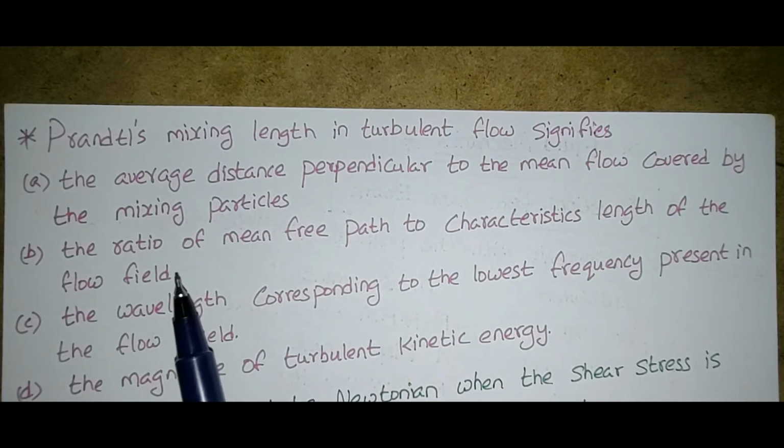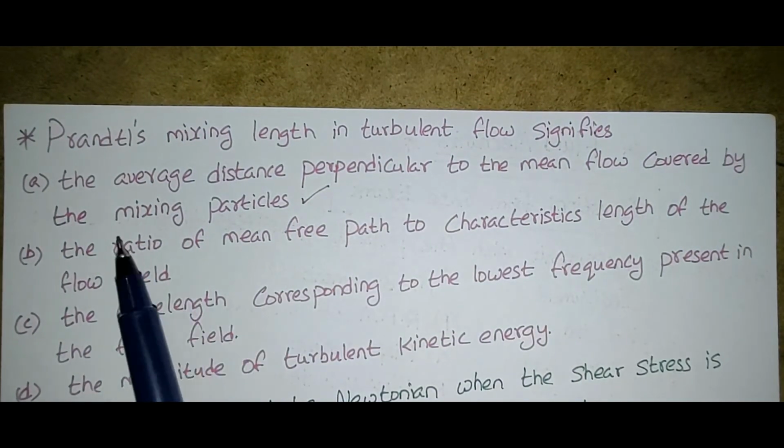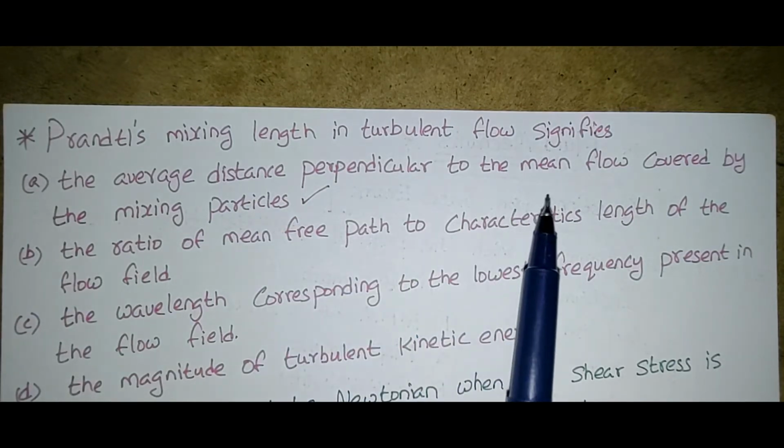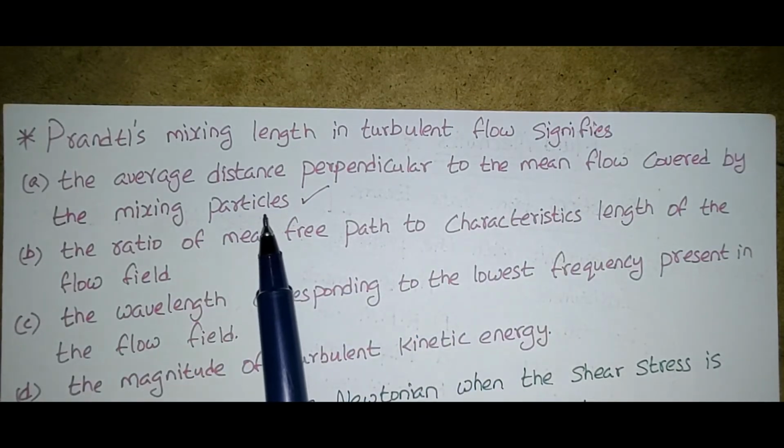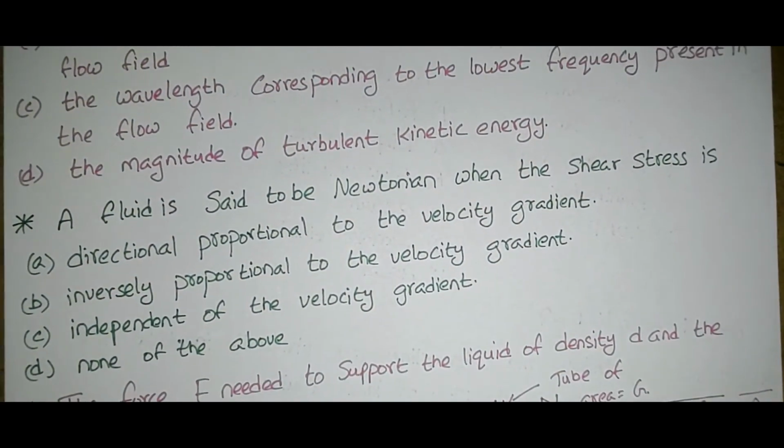The correct answer is the first one: the average distance perpendicular to the mean flow covered by the mixing particles. Next we'll move to the next question.